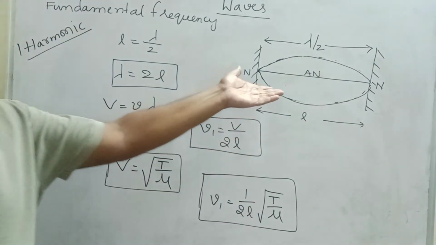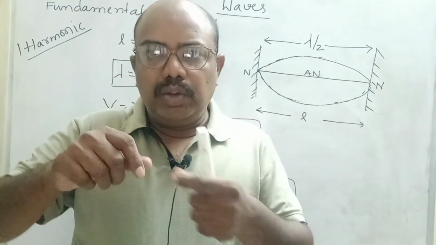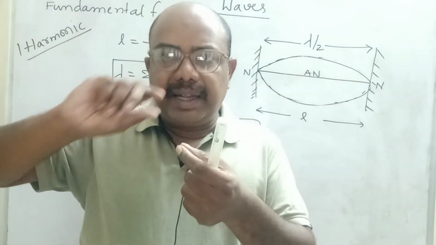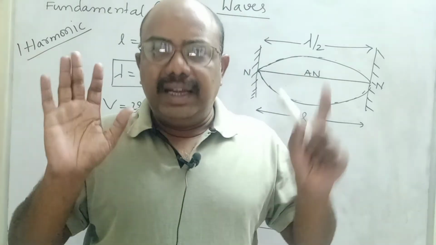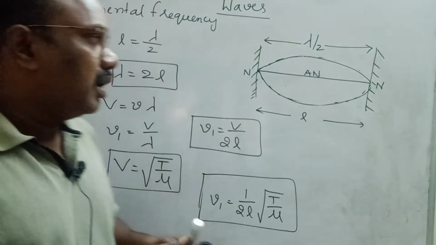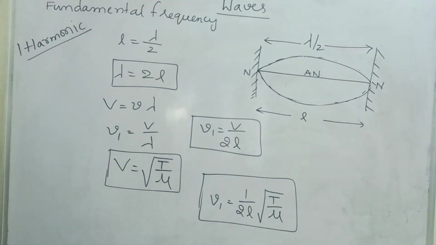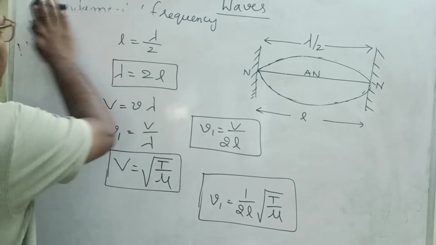Second harmonic means two waves are produced. Sir, how to produce two waves? You have to tighten the wire so that if you pluck it, two waves are produced. Let us consider, exactly we cannot define, but imagine two waves are produced in the wire. Now second case we will see. Now fundamental frequency or first harmonic. Now case 2.